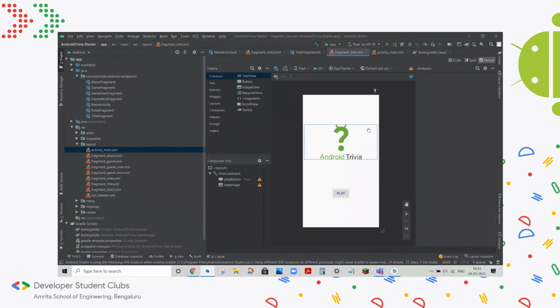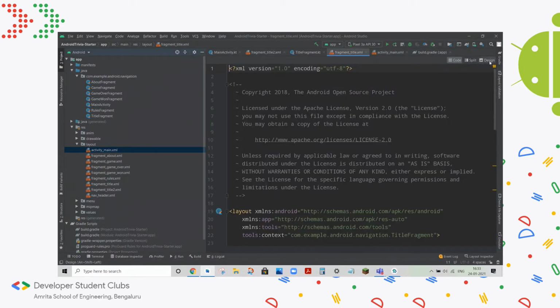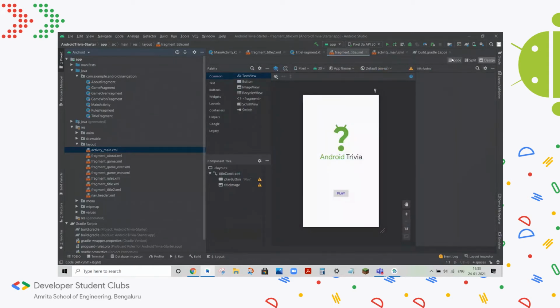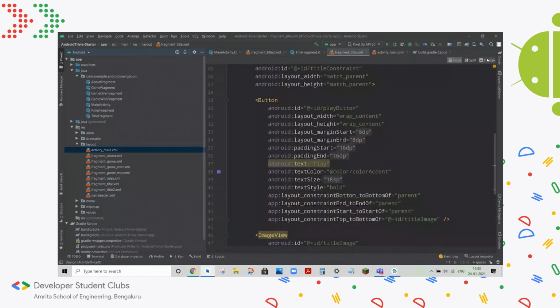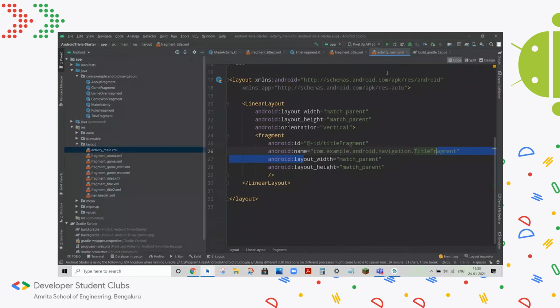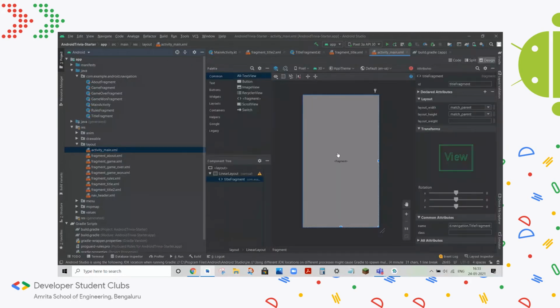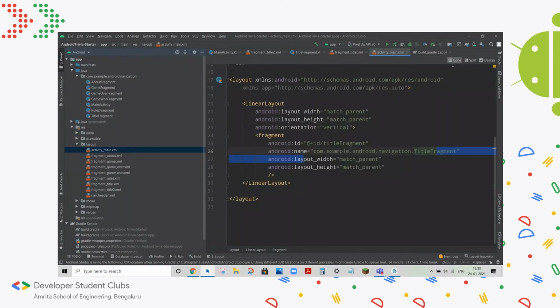If you look at the code and the design, you can see that the code corresponds to the design. But if you look here, you can't see anything, it just says fragment. What that means is this activity right now doesn't have any particular design to it. But when we run the app, it will load this fragment onto the activity and show it to us.